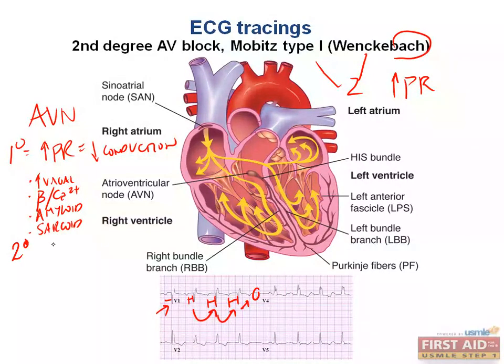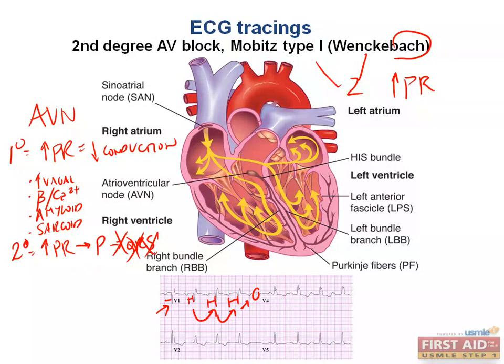Second degree block is a gradually increasing PR interval until eventually we do not have a P wave followed by a QRS complex. The AV node is really struggling here. So not only will it have slow conductance compared to normal, it will have an increased PR interval until eventually the AV node just fails to send the signal from the atria to the ventricles, which means we do not depolarize our ventricular myocytes and we do not get that mean electrical vector that represents our QRS complex on the ECG tracing.